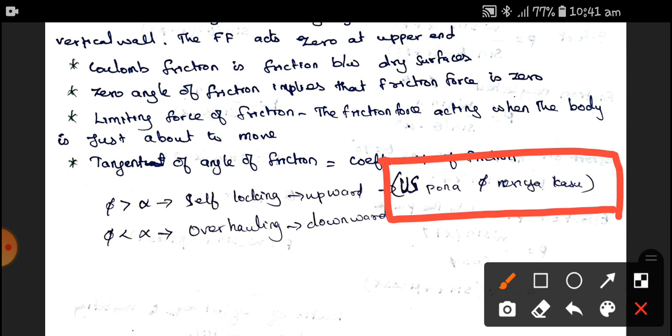So with this U and S, that is, self-locking, upward direction, and phi should be more. Therefore, by this concept we can easily understand it.